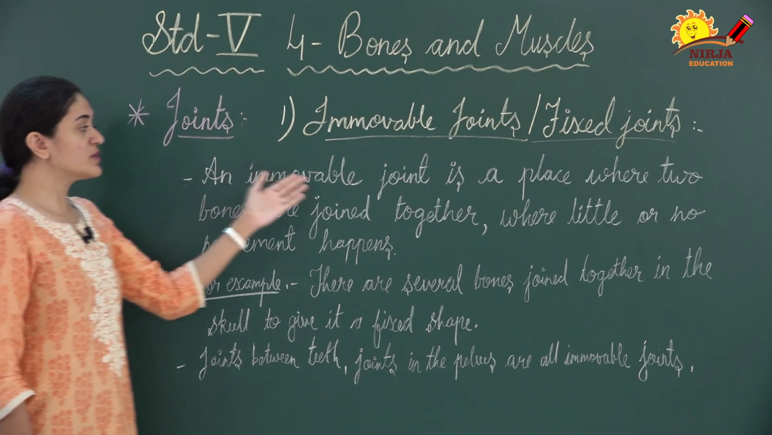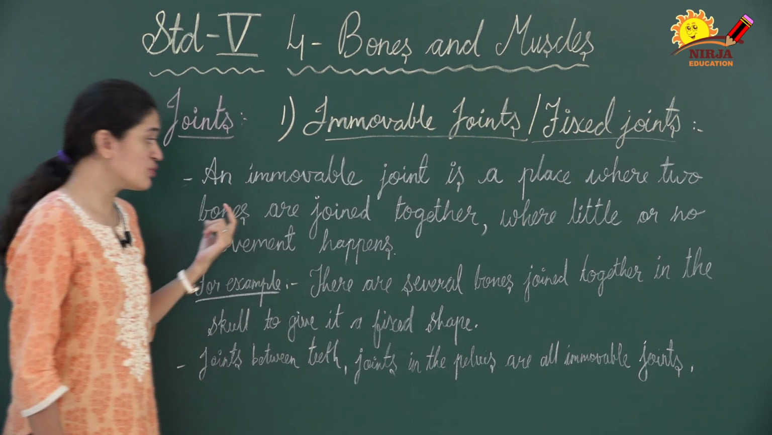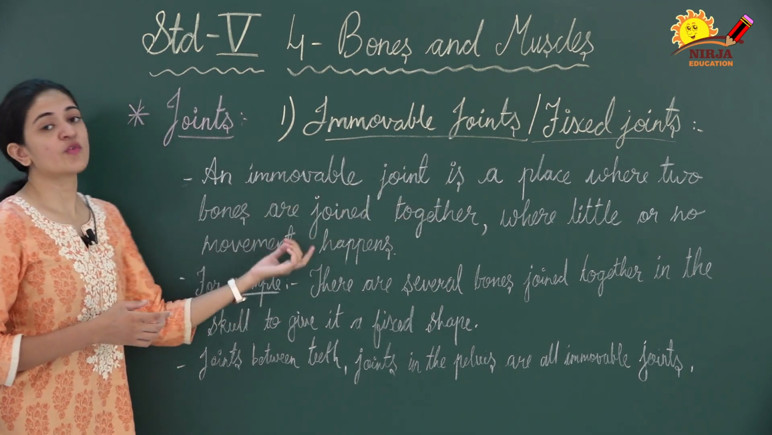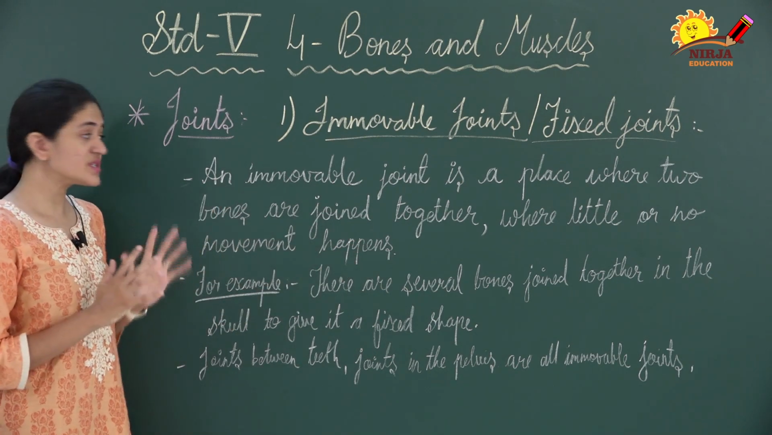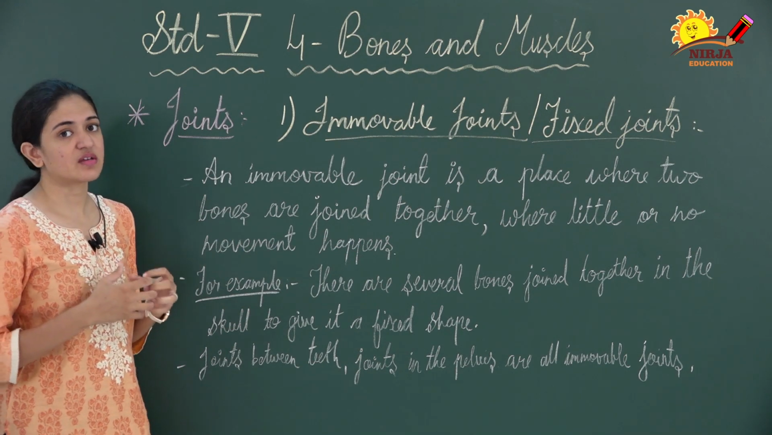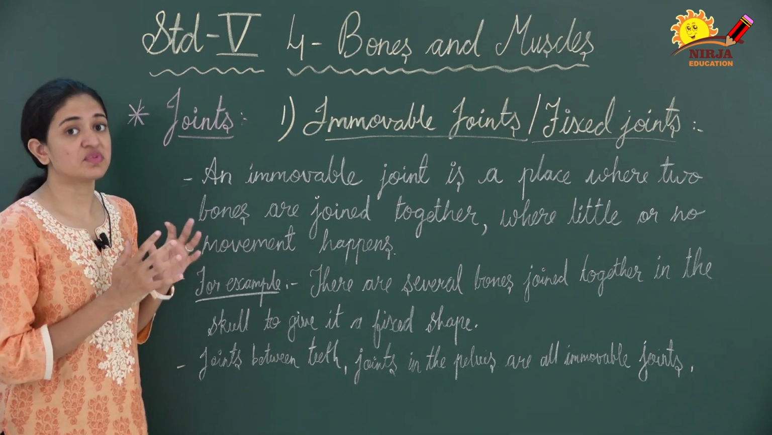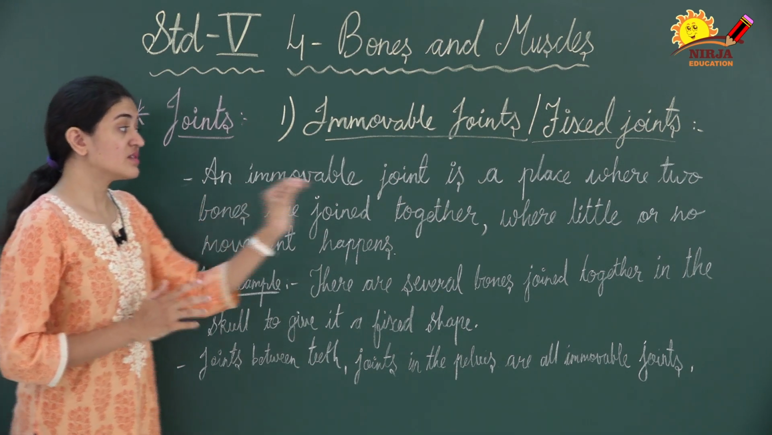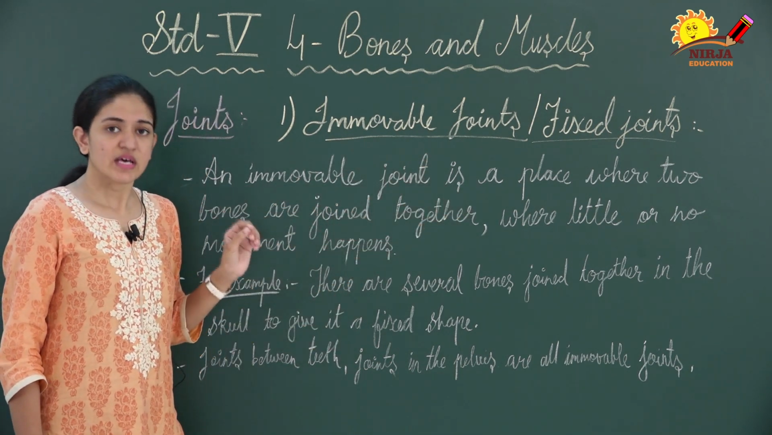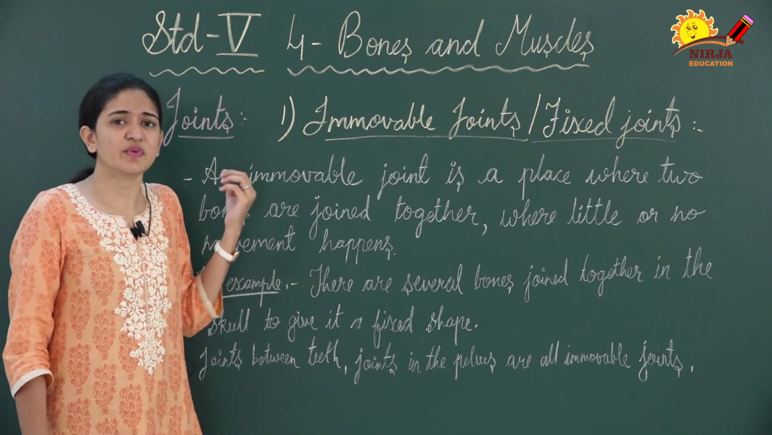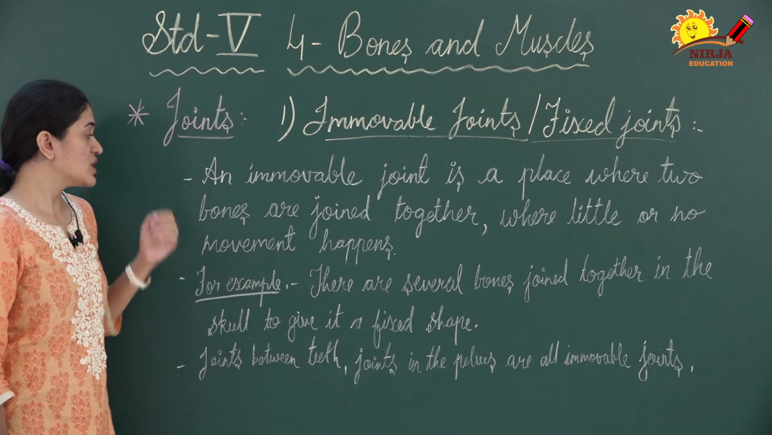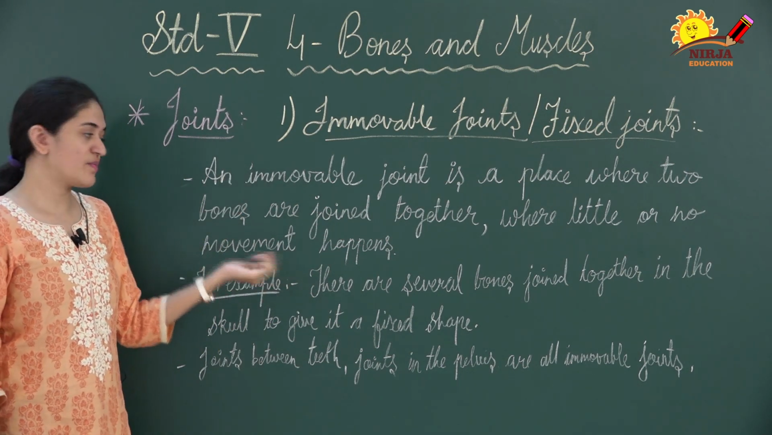An immovable joint is a place where two bones are joined together where little or no movement happens, right? So it is the place where two bones are joined together. It means it is the place of attachment of two bones where little or no movement happens, right? If there is any movement, it will be very little, or there will be no movement, right? So this is known as the immovable joint.